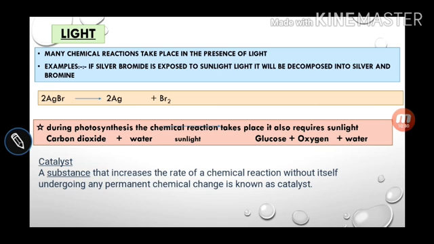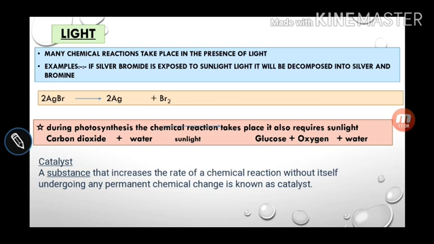It can accelerate the rate of reaction or slow down the rate of reaction. If it accelerates the rate of reaction, that is called a promoter, and if it slows down the rate of reaction, that is called a poison or inhibitor. You will discuss what a catalyst is and types of catalyst in the higher classes.